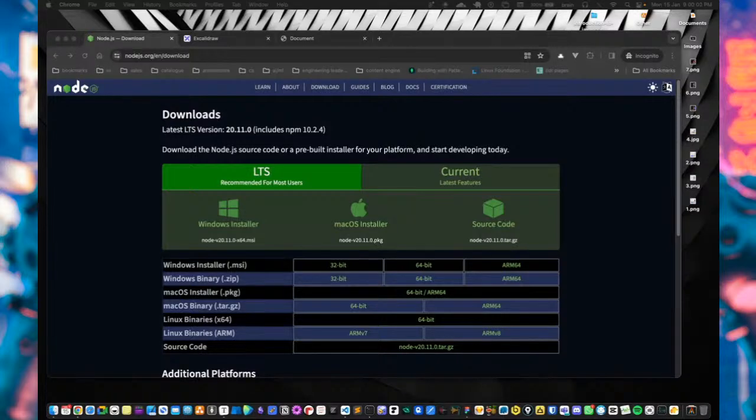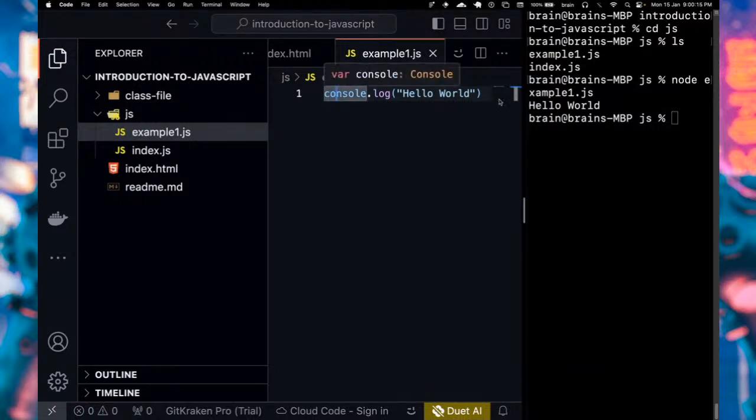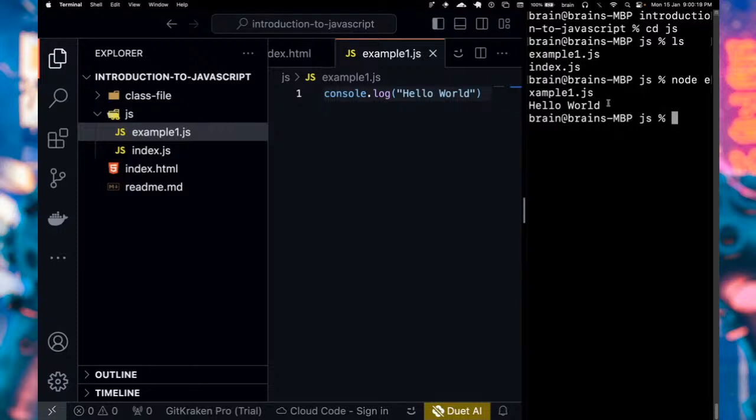That is Node.js. So you're downloading that because you can use it to run your JavaScript code directly while you are learning. So you don't need to depend on running JavaScript in your browser. You can write your code, execute it, and see the result straight from your terminal.